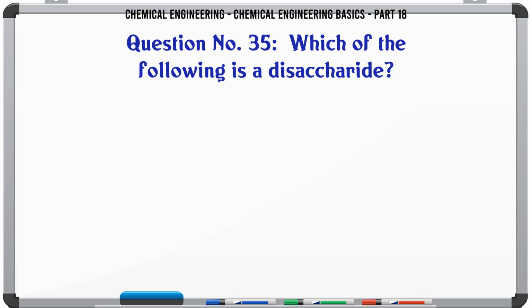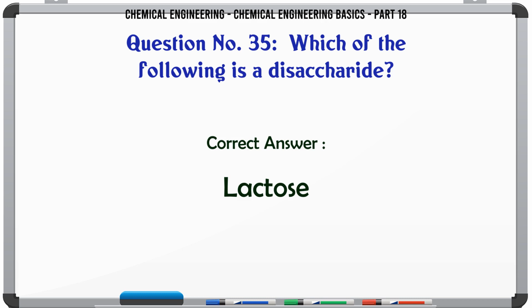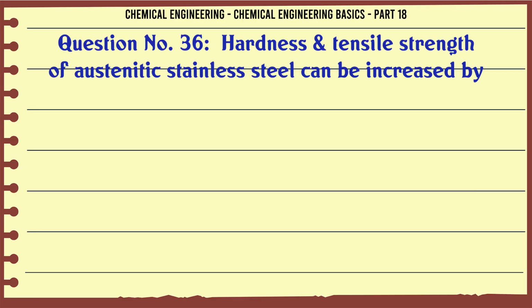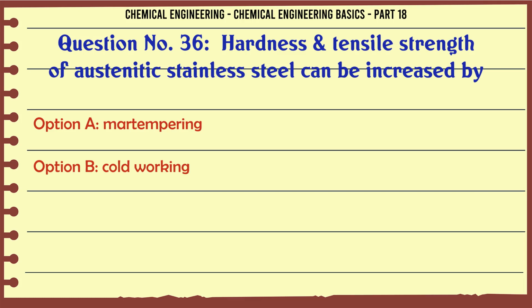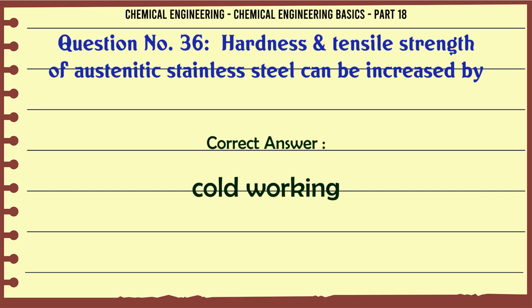Which of the following is a disaccharide? A. Lactose. B. Starch. C. Cellulose. D. Fructose. The correct answer is lactose. Hardness and tensile strength of austenitic stainless steel can be increased by A. Tempering. B. Cold working. C. Normalizing. D. Hardening. The correct answer is cold working.